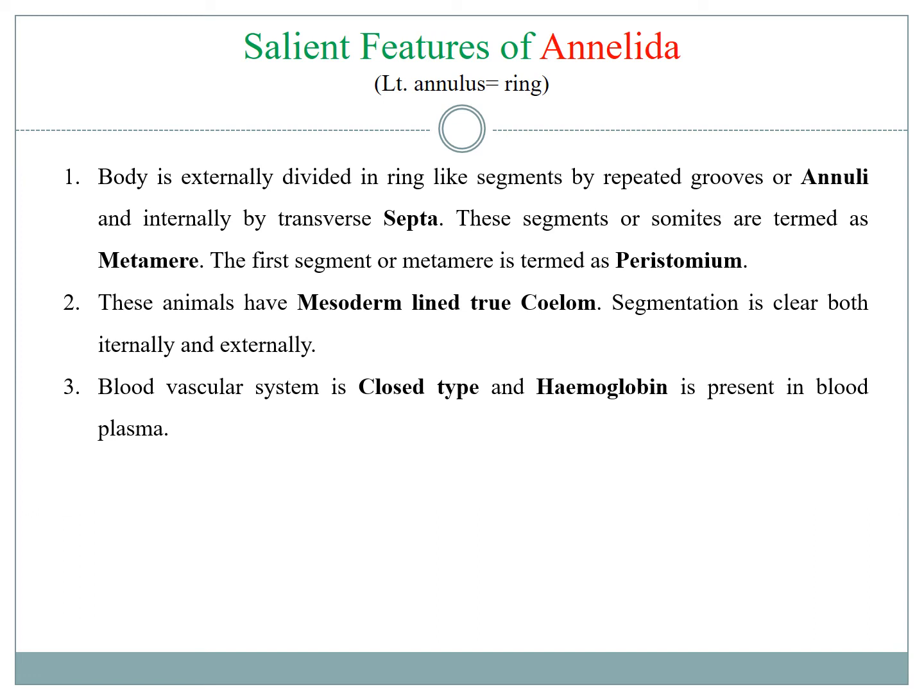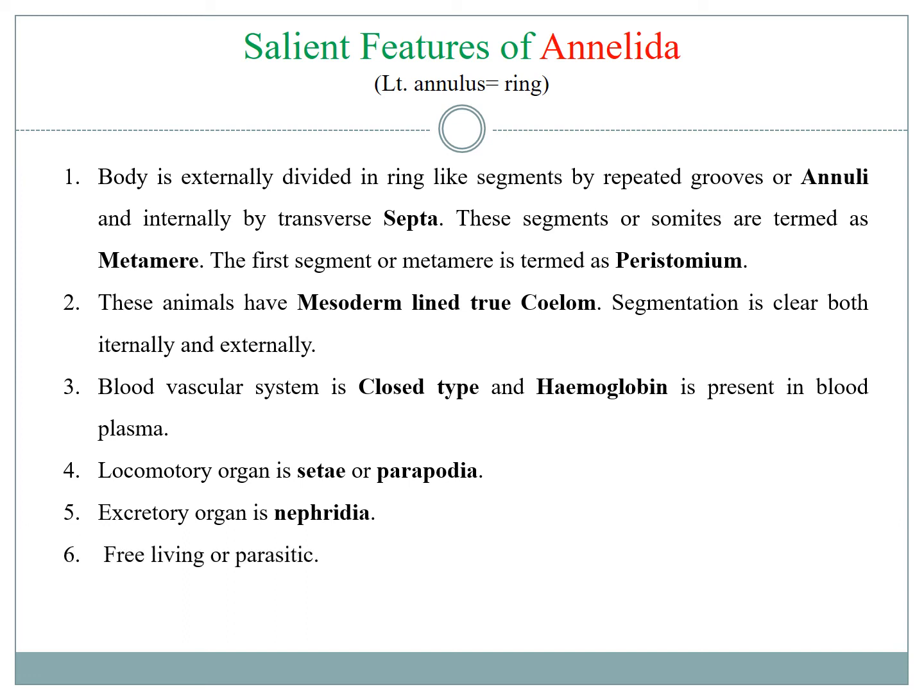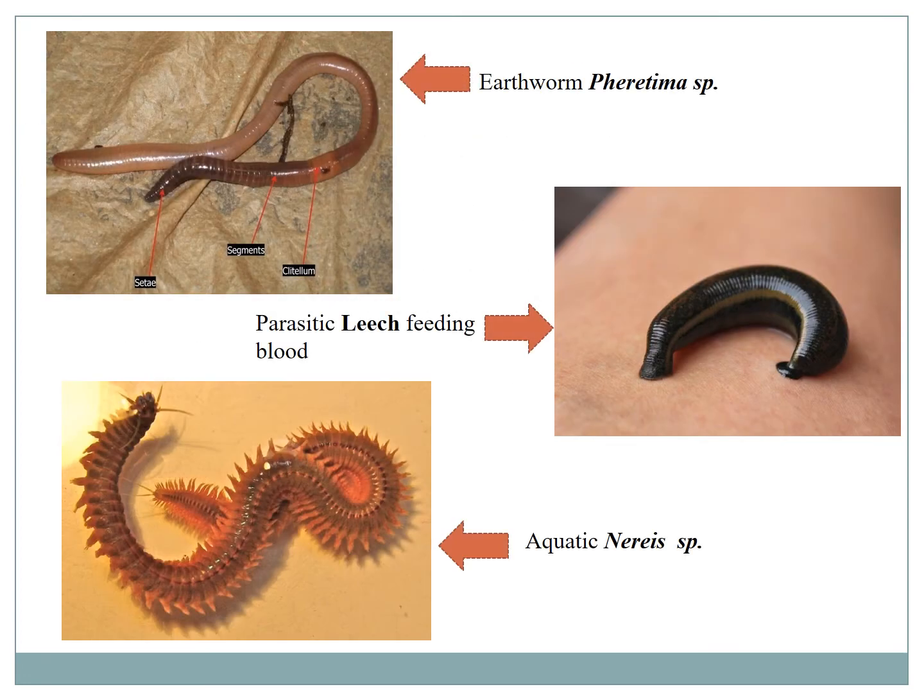And another unique feature is that the annelids also have hemoglobin in their blood. The locomotor organs are the setae or parapodia, but a few may not have any organ. The excretory organ is nephridia. They are either free-living or parasitic. Here are a few examples: a common earthworm, Pheretima, a parasitic leech, and aquatic Nereis.